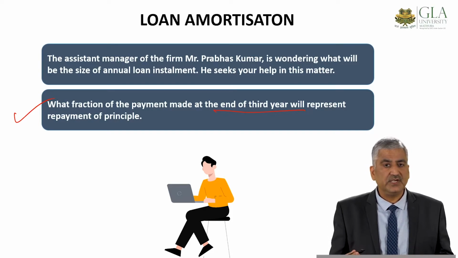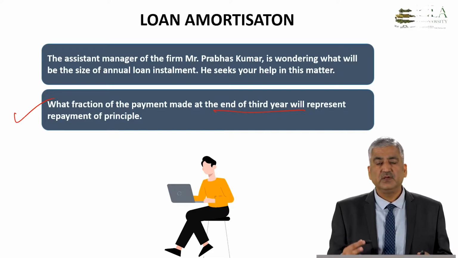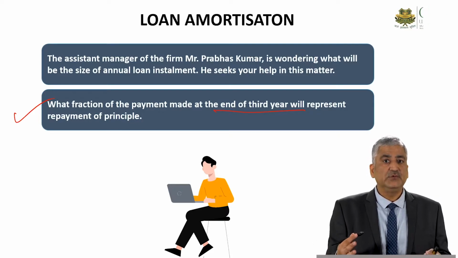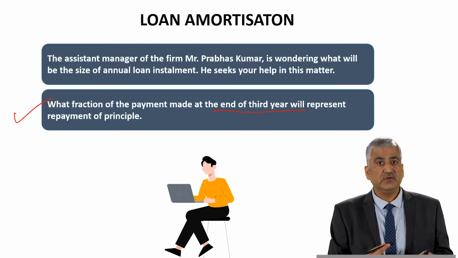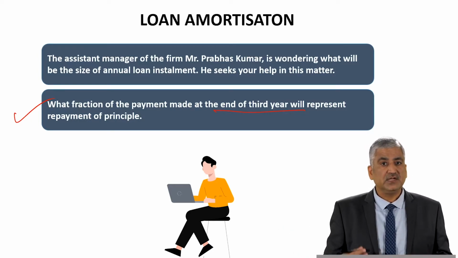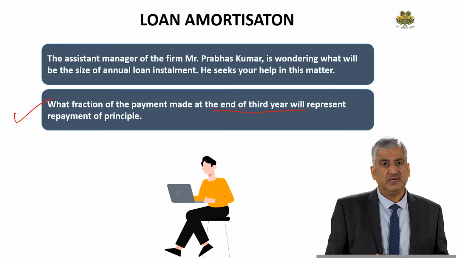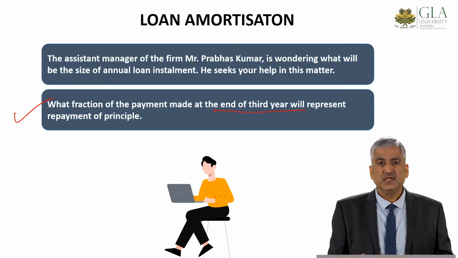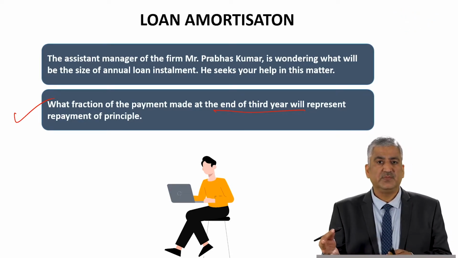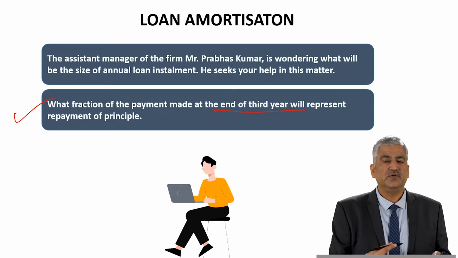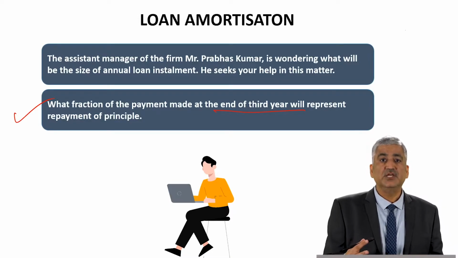We need to find the equated annual installment amount, which will be paid over 8 years, starting 5 years from now. And secondly, during the 3rd year, out of the EMI we'll be paying, what fraction will represent the principal and what fraction will represent the interest part.